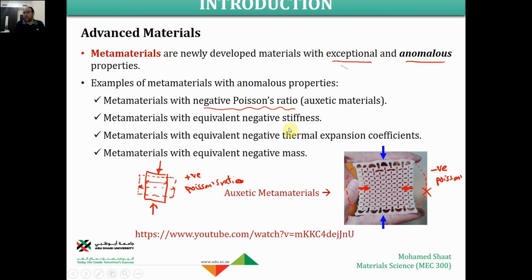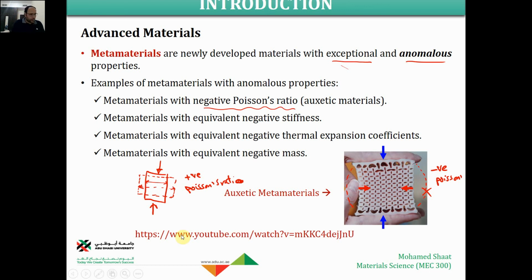Now we can achieve a material that behaves like it has a negative stiffness. We can make a metamaterial that behaves like it has a negative thermal conductivity. We knew that the thermal conductivity of any material should be a positive value. Now we can make a material whose behavior seems like it has a negative thermal conductivity, even a negative